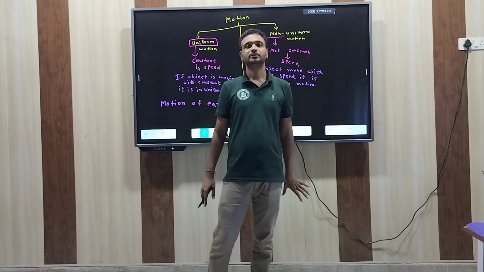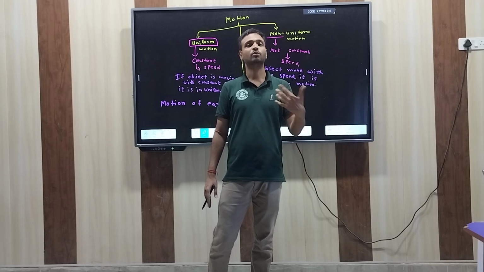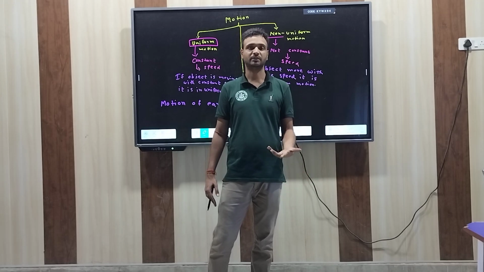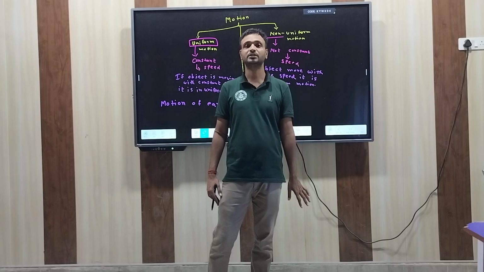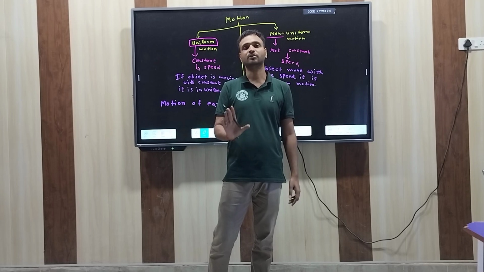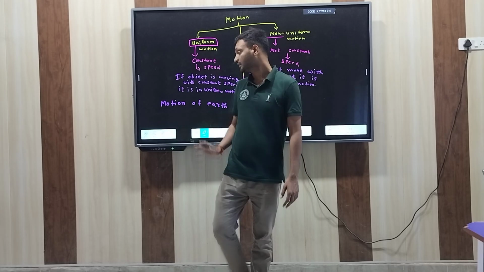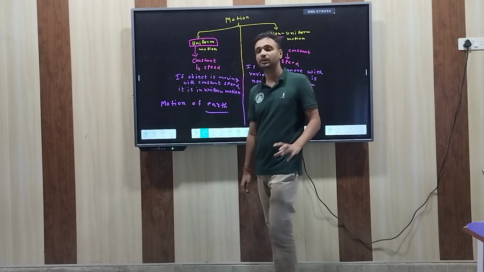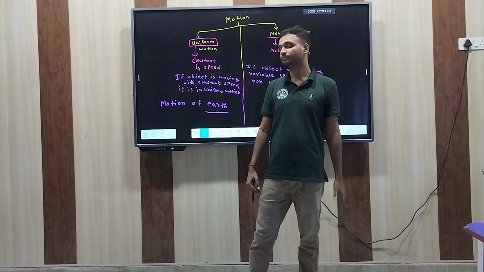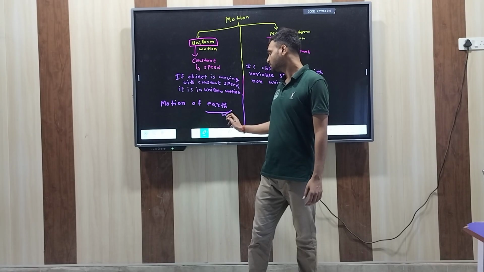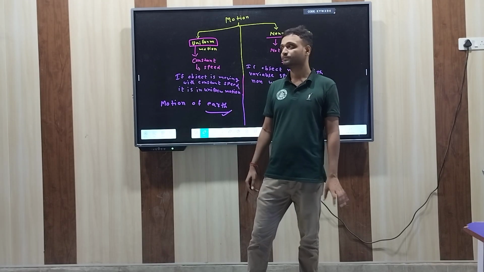It never happened that Earth has taken more than 365 days, for example 370 days, or less than 365 days, for example 350 days. Every year Earth takes around 365 days to complete one revolution around the Sun. This means the motion of Earth takes equal time every time. So that's why the motion of Earth is a constant motion.